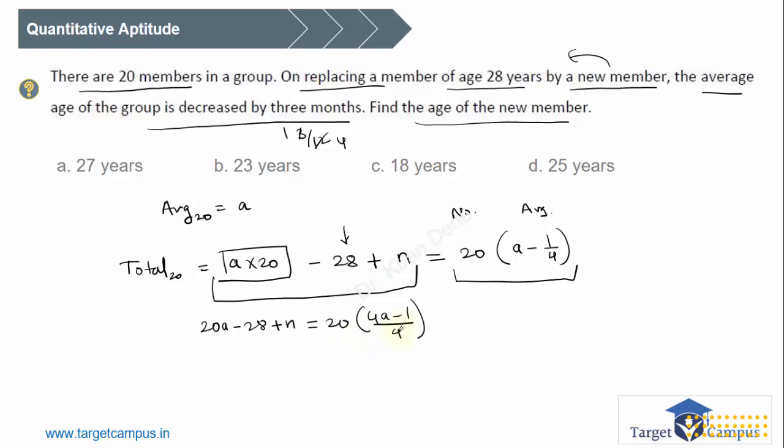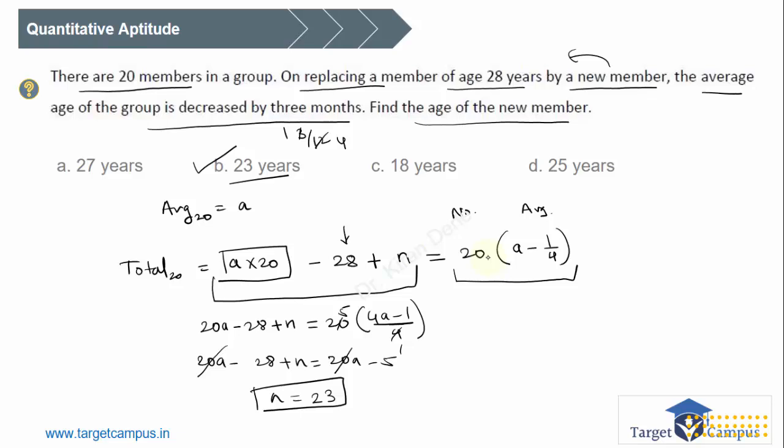So 5 times 4 is 20, so it will be 20A minus 28 plus N equals 20A minus 5. So 28 will go out, and N is equal to 28 minus 5, which is 23. N, the new person who joined, has an age of 23. I hope you understood this. I hope this is pretty much clear, guys.